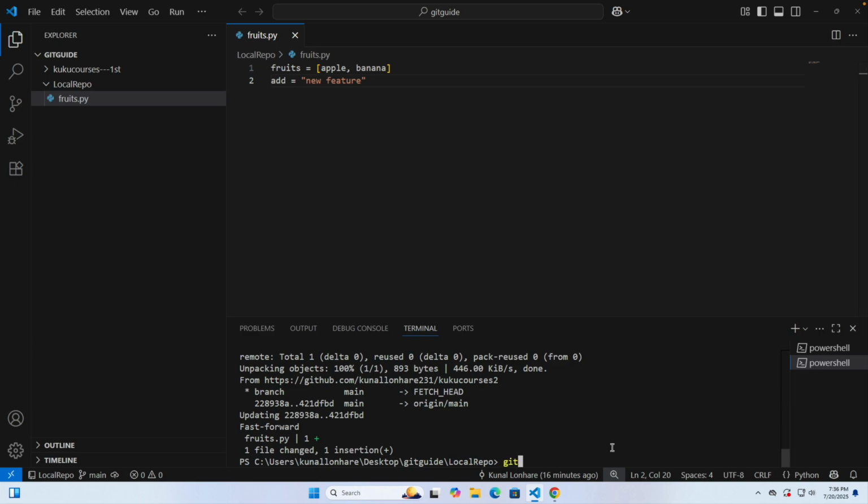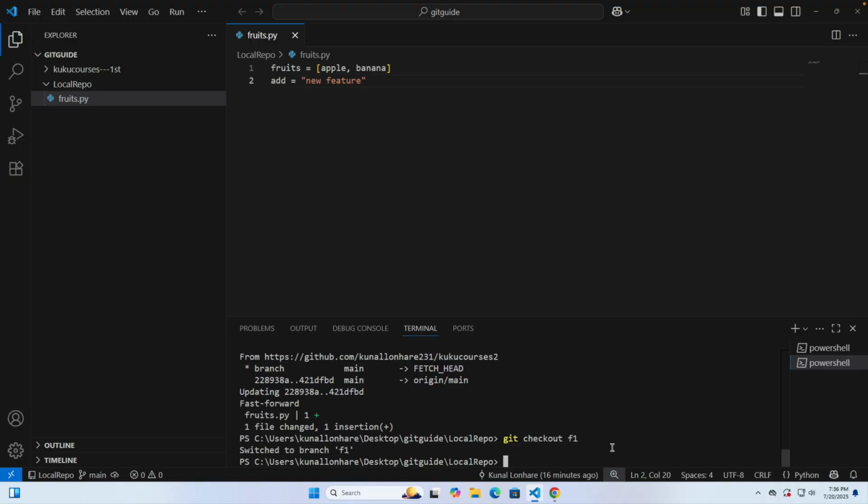And let's say even if you check git checkout F1, here also that will be visible, right? So that's how you can bring it locally as well.